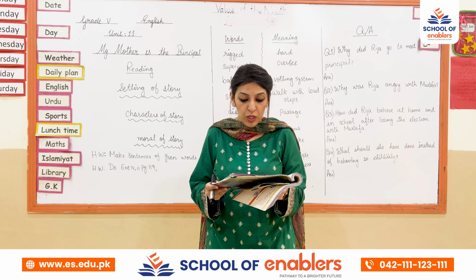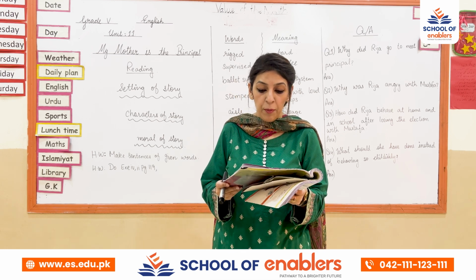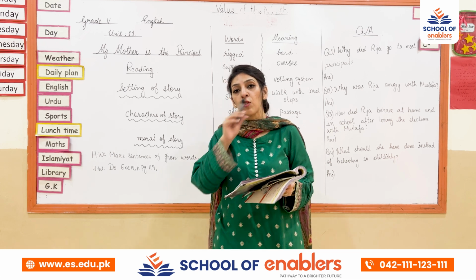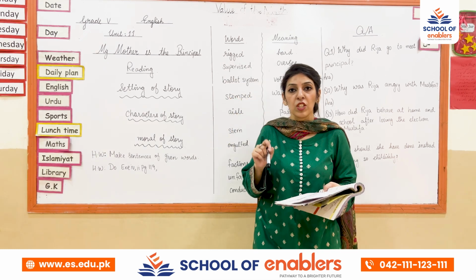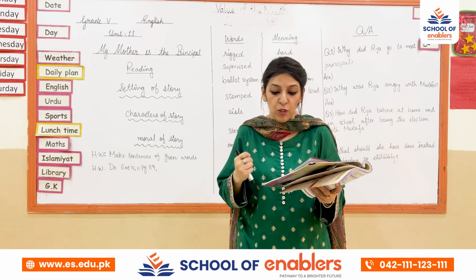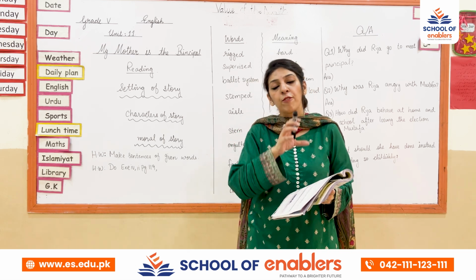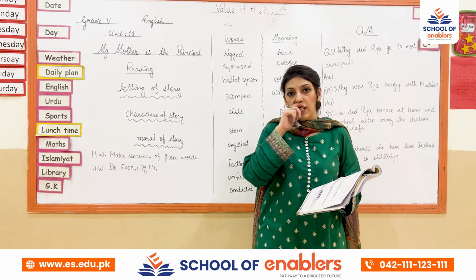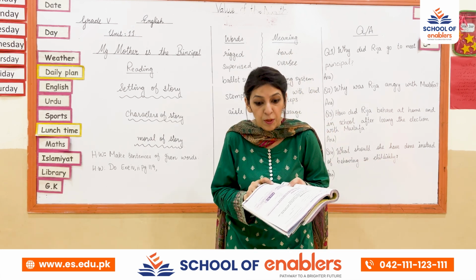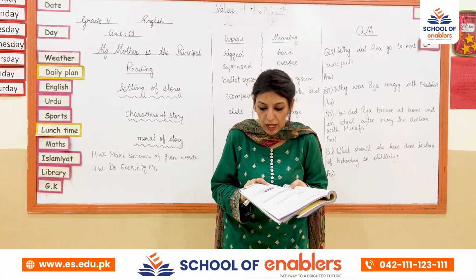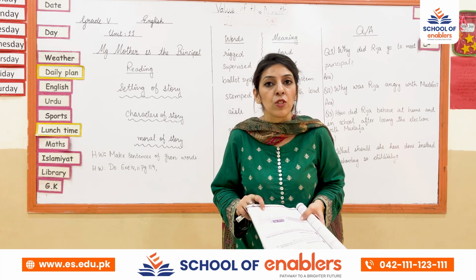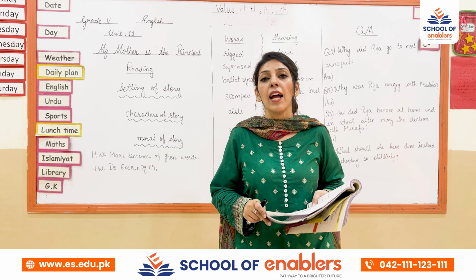Now you have to do exercise 2 on page number 119, that is, read the story again. Write words from the story that fit under the appropriate headings of the given parts of speech. They have given you a column of parts of speech, that is noun, verb, pronoun, adjective, preposition and adverb. Now you have to read the story and write down the nouns in the noun column, verbs in the verb column, pronouns in the pronoun column, adjectives in the adjective column, prepositions in the preposition column, and adverbs in the adverb column.